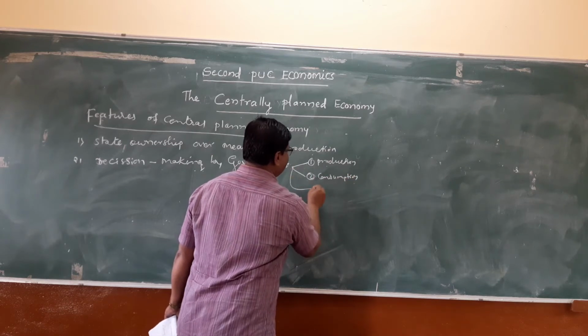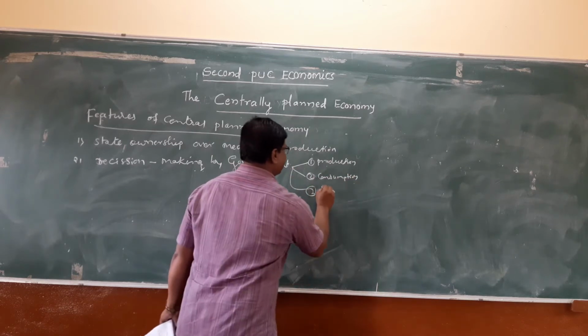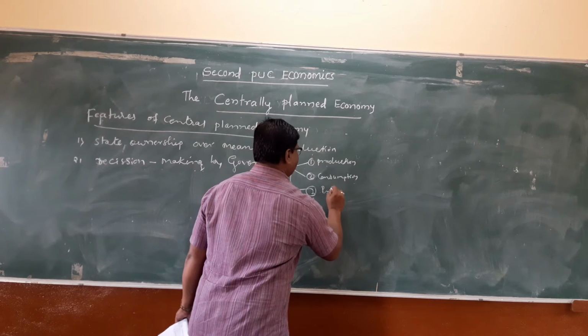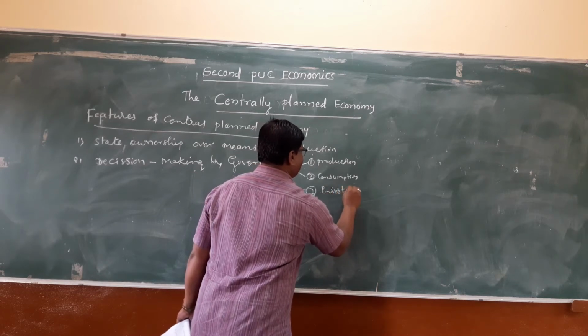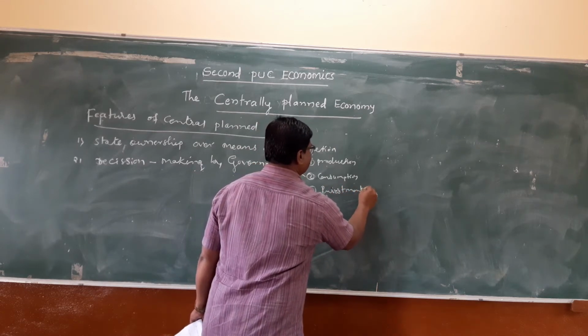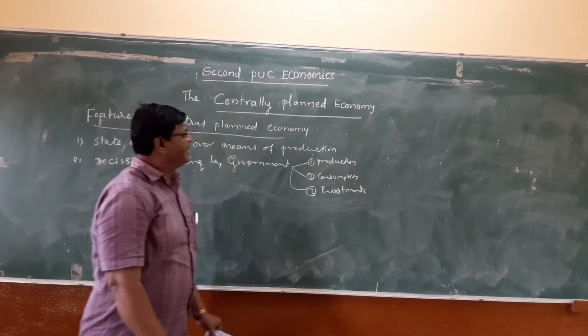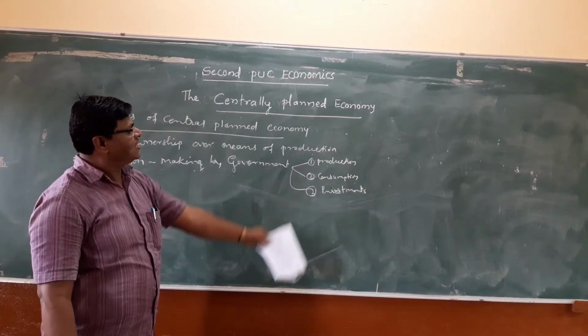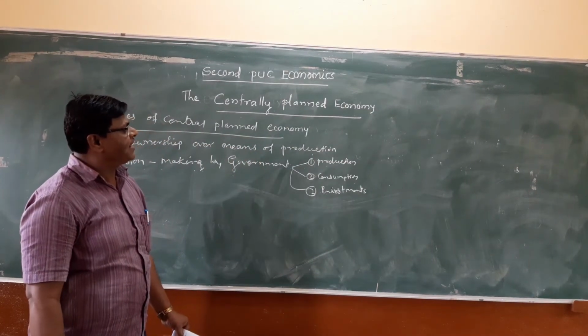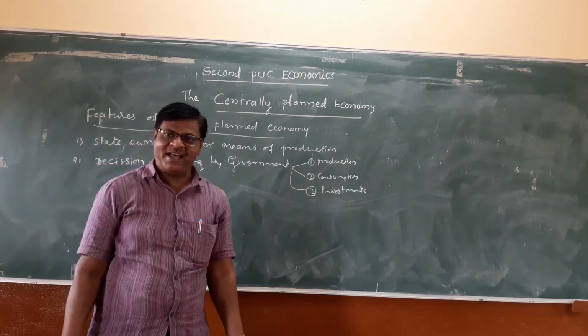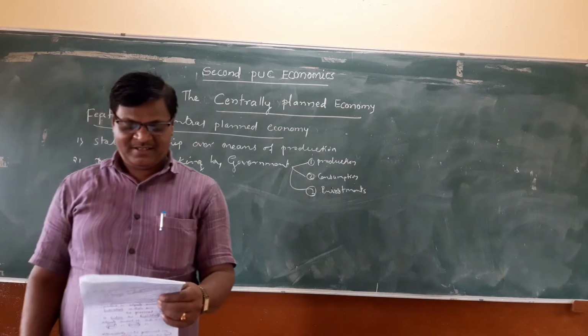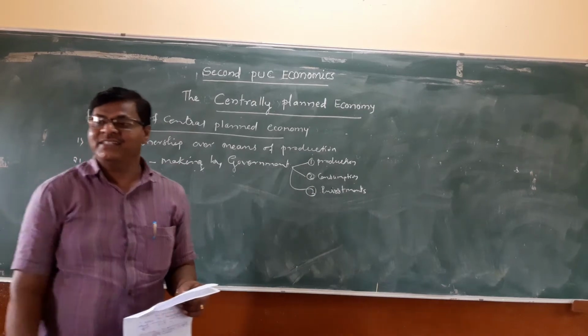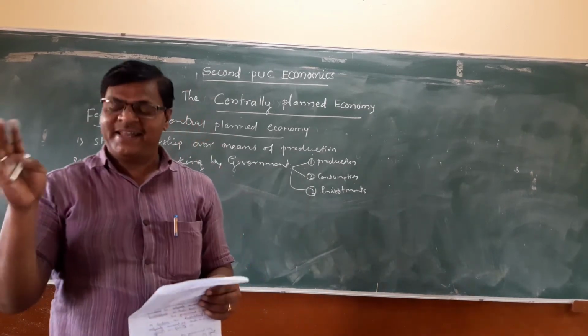Third one is investments. These are the decisions made by the government regarding production, consumption, and investment. This is the second feature of the centrally planned economy.